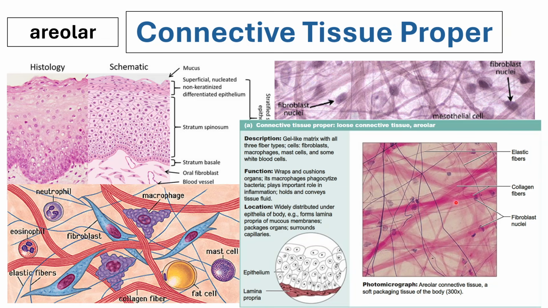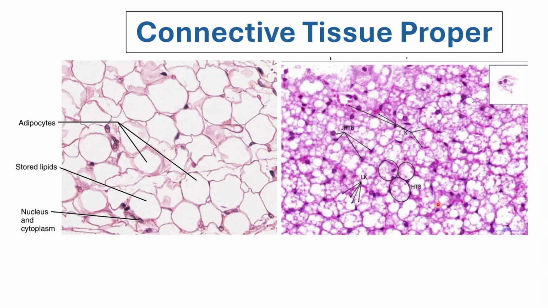Again, for the fibers, you can have a combination of your collagen fibers, these pinkish broad looking ones, and your elastic fibers, these hair-like structures. And again, you would have your fibroblasts, which are the ones producing the fibers. Okay. Next, we have also your adipose type of connective tissue proper.